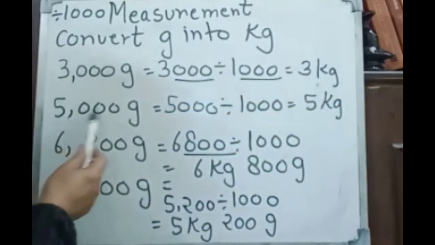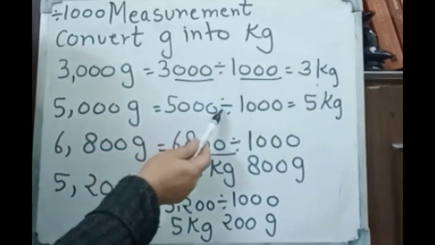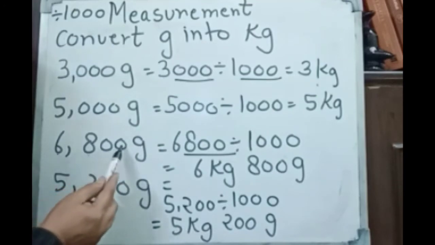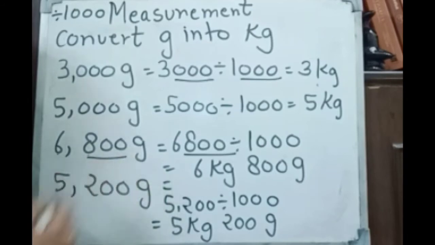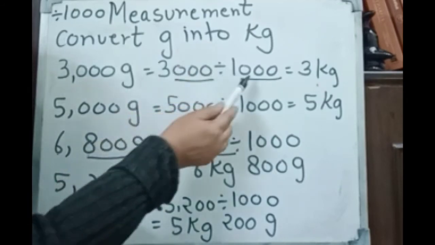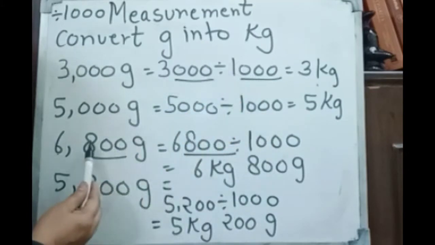Again here 5000 gram. 5000 divided by 1000. That is 5 kilogram. Now look at here. Whenever we have something like 6800 gram, now we have no 3 zeros. We have ones, tens, hundred. So you have to look for the 3 places. Very simple. These are gram and this is kilogram.